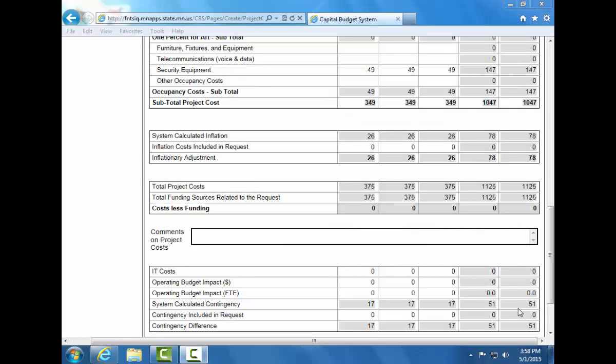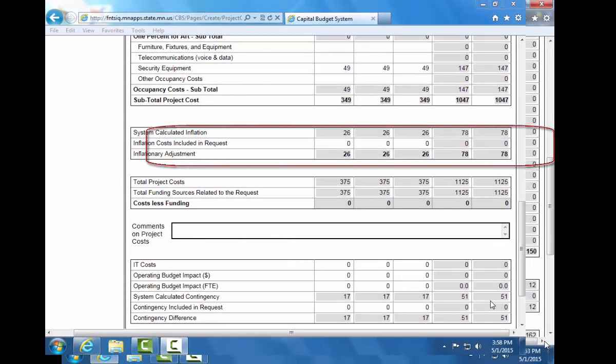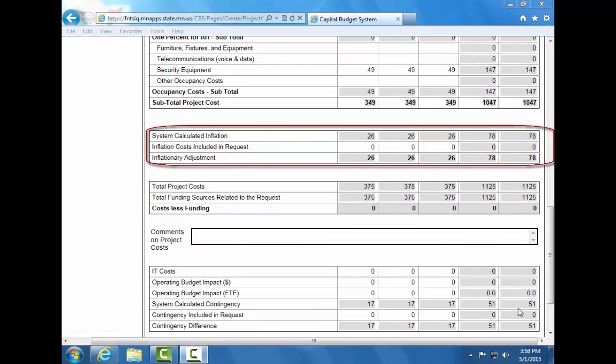This is the inflation table, and it is an auto-calculated table. If inflation was already included in the costs you entered in the project cost table, enter the amount by fiscal year and the total cost will be adjusted properly. The amount entered in the inflation table will be subtracted from the system calculated inflation amount.